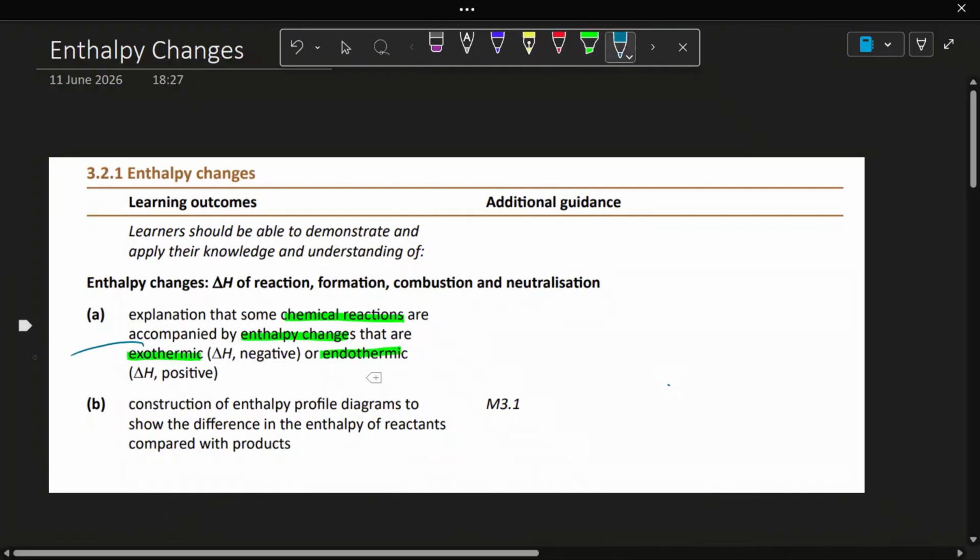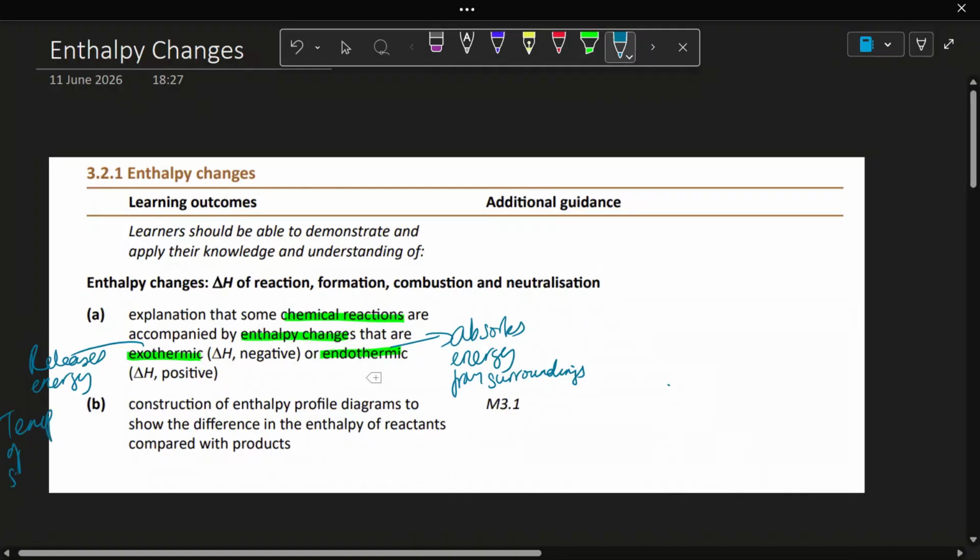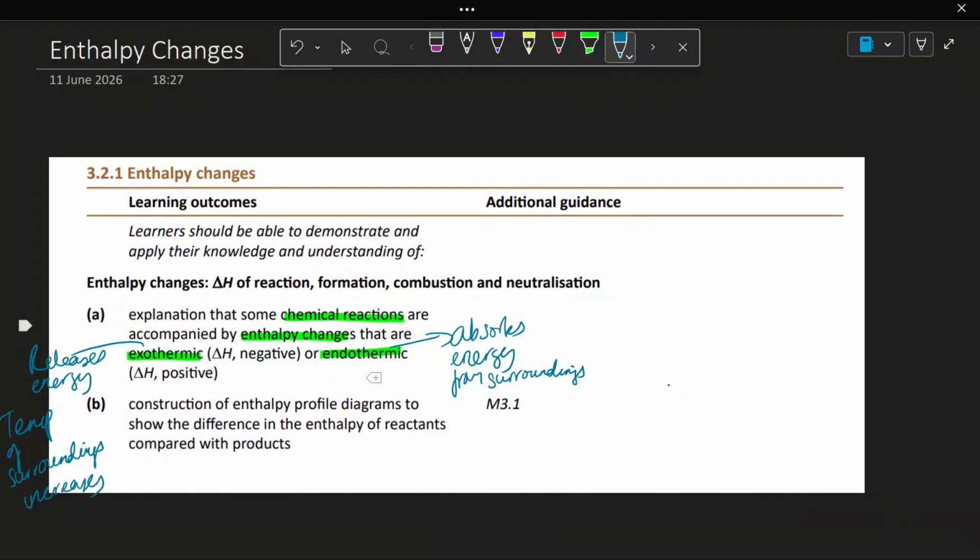An exothermic reaction releases energy, or an endothermic reaction absorbs energy from surroundings. Therefore, the exothermic reaction is going to have a net increase in the temperature of surroundings, whereas in an endothermic reaction, the temperature of surroundings decreases.